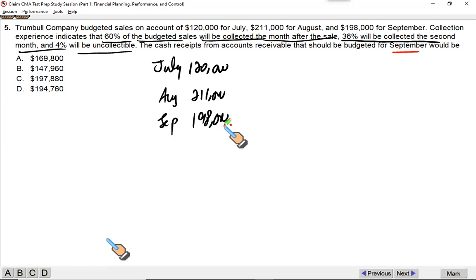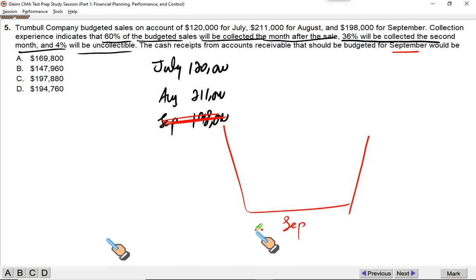You will not collect anything in September related to September sales. Why? Because what you sell in September, the collection would start from October. So you won't receive anything from September sales. You have to read the information carefully. What you sold in August, this is your September inflow bucket. What you sold in August, 60% of this amount will be collected in September.